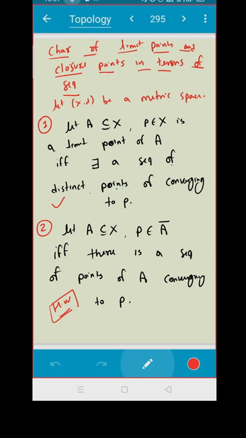Then say B(P, 1) and B(P, 1/2). B(P, 1/2) is contained in B(P, 1), correct? But x1 is a point from B(P, 1) and x2 is a point from B(P, 1/2). Correct. So x1 should not be equal to x2 now.